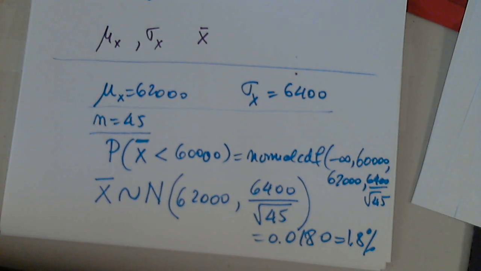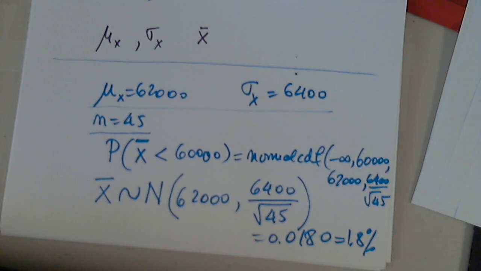To me, 1.8% is an unusual event. I'm not sure I understand the rationale there. It's a very good question. Anything that is roughly less than 5%, I would consider unusual. If it only happens about 5% of the time, it's not an event that happens frequently.